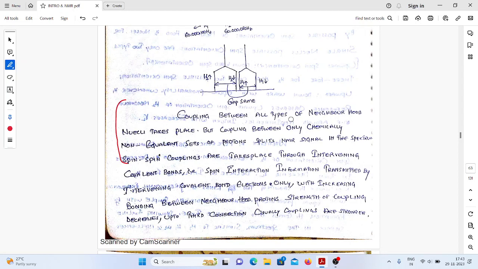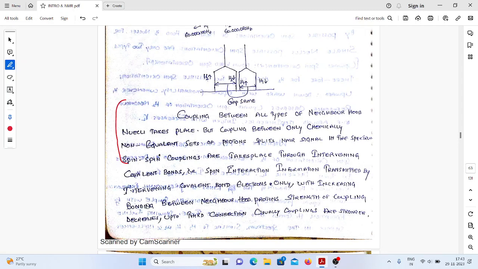Coupling between all types of neighboring nuclei takes place, but coupling between only chemically non-equivalent sets of protons splits the NMR signal in the spectrum. Spin-spin couplings take place through the intervening covalent bonds. That is, spin interaction information is transmitted by the intervening covalent bond electrons only.